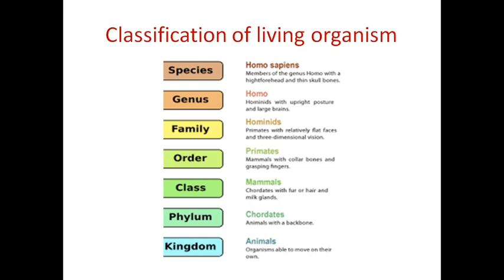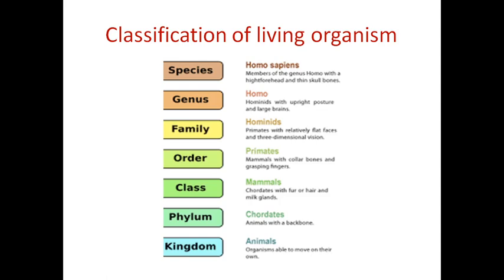For example, if you take the Indian owl and Indian jackal, both occur in the same genus, that is called Canis. The next one is called a family, a group of genera forming a family, having common characteristics.